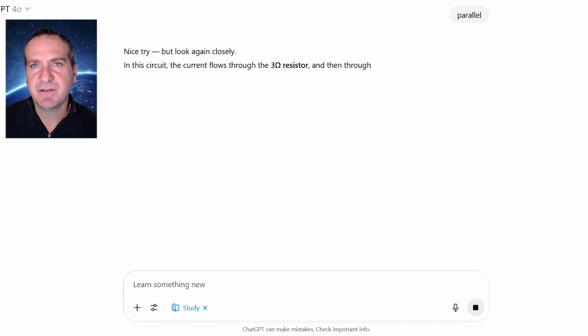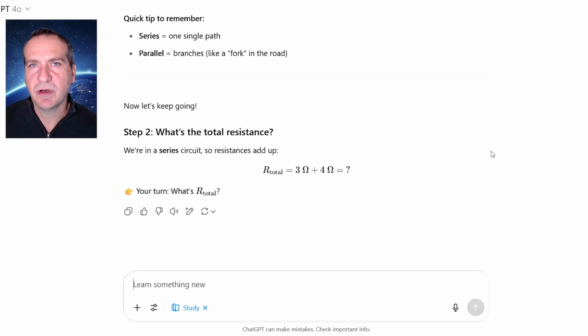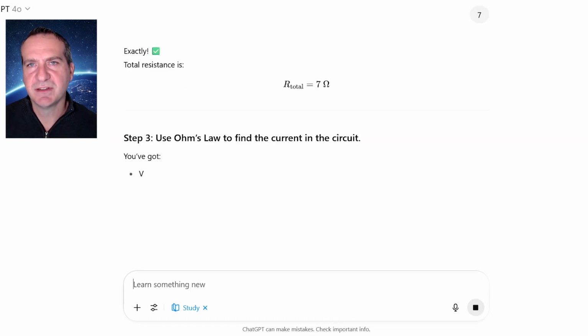In response, it's provided some good information to explain why my answer was wrong. So it's given us some clarity as to why the answer was series. However, it moves straight onto the equation that we needed to solve. I would really have hoped that it would at least explain the formula first. Currently, the only indication that you have is that it says all the resistors need to add up. So let's plug in the answer. So it gives us the answer and then moves on to the next step.